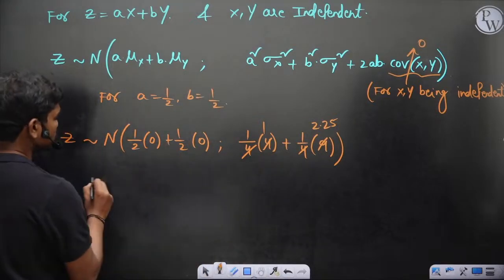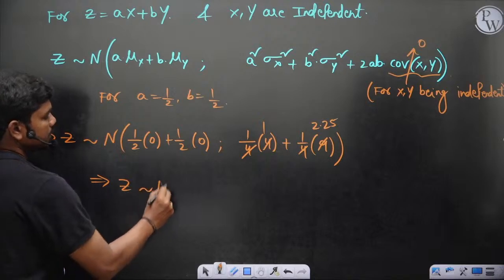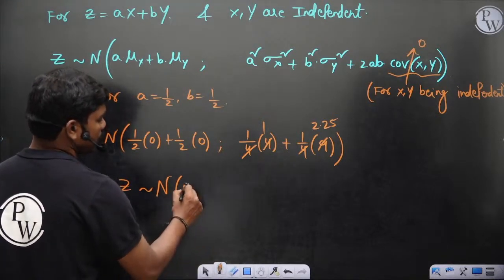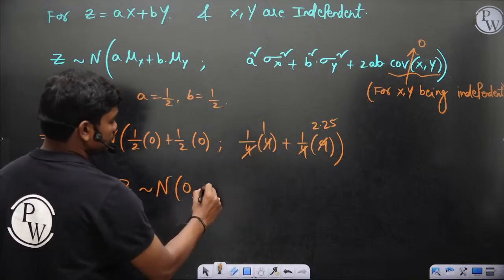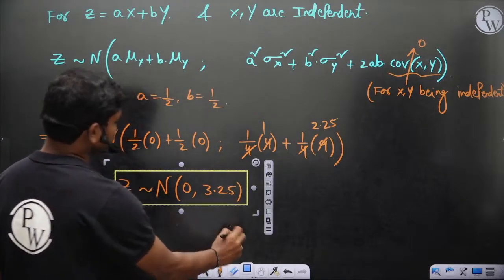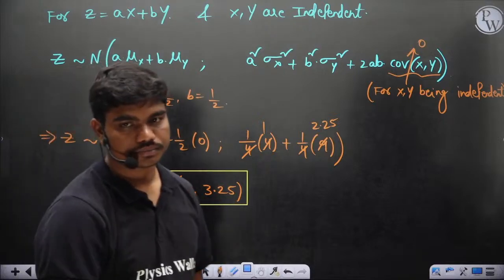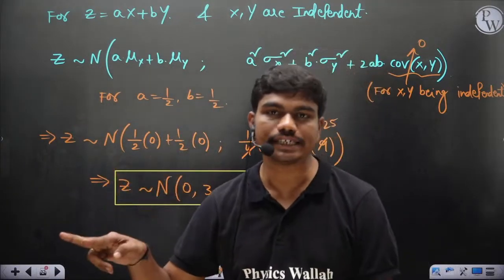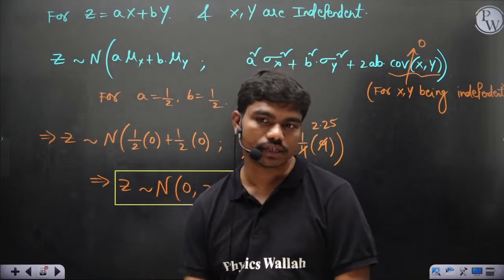So z is normally distributed with mean 0, and variance 1 plus 2.25, which is 3.25. That's all. So this is z. That's how you figure out the functions of bivariate normal distributions. This is how you get the things.